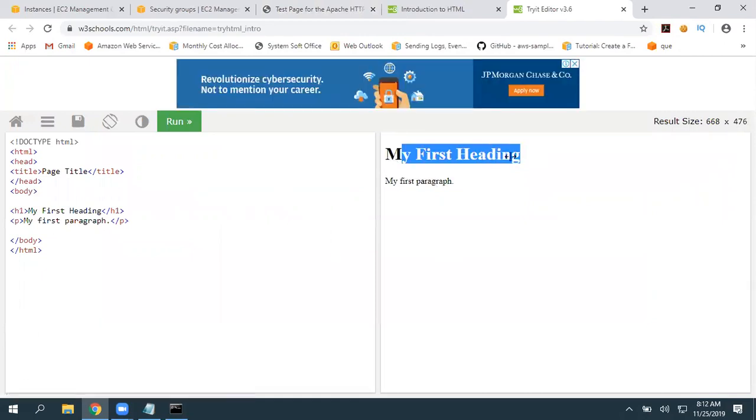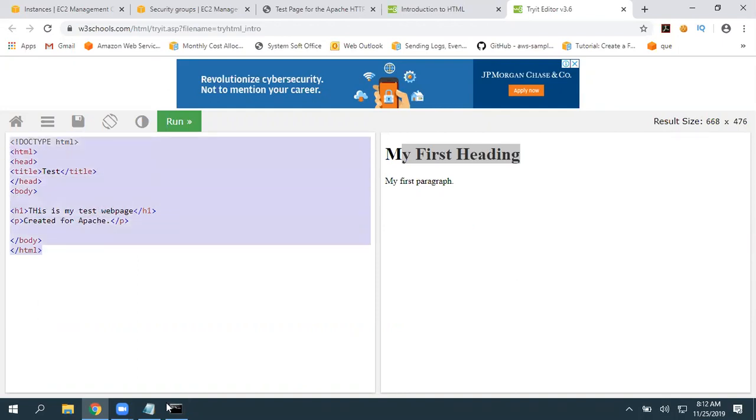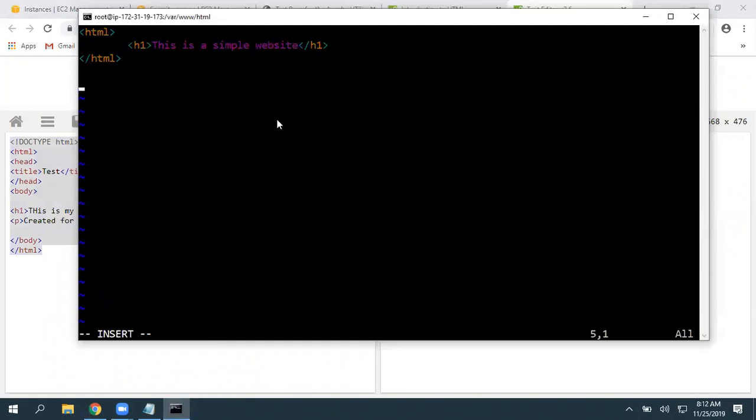Okay, this is what it is. Now instead of this, my first heading, give this, okay, this is my test web page. Created for Apache web server. Then paste title. So now copy all this. Just give a right click, it is going to paste everything here. So you can use many background colors, images, everything.